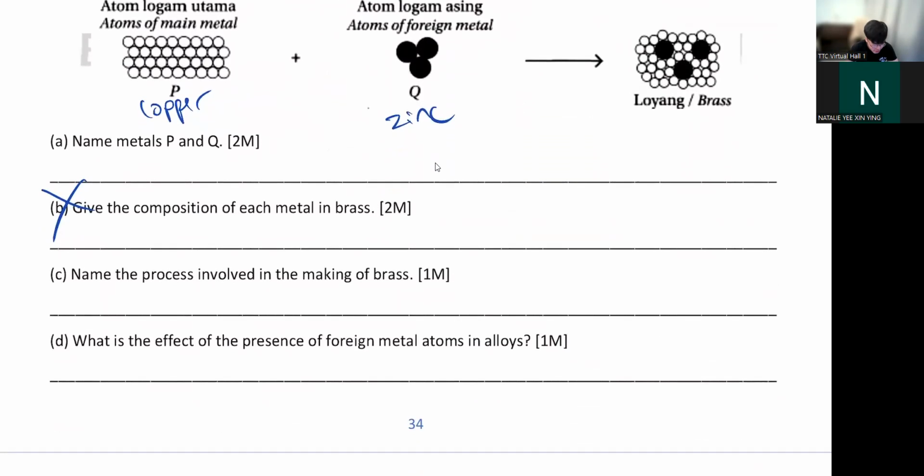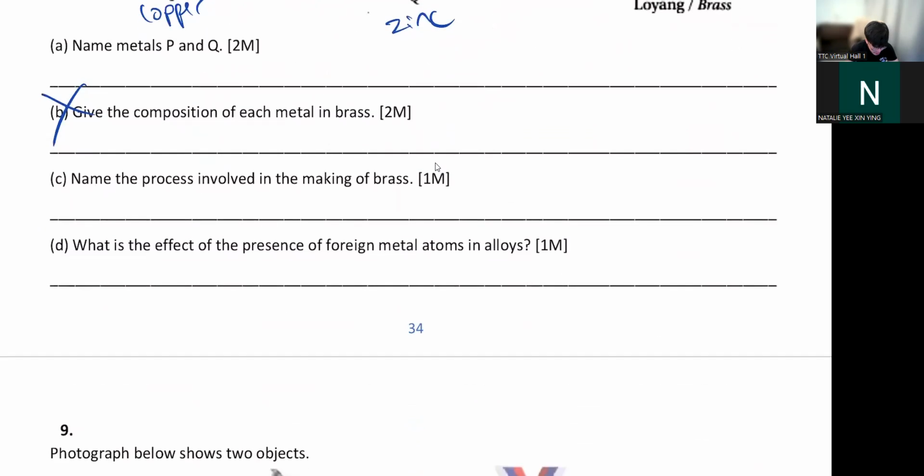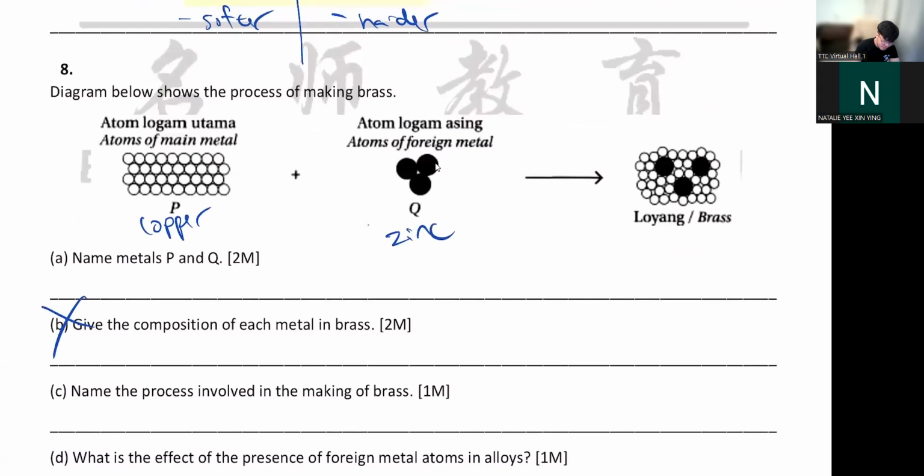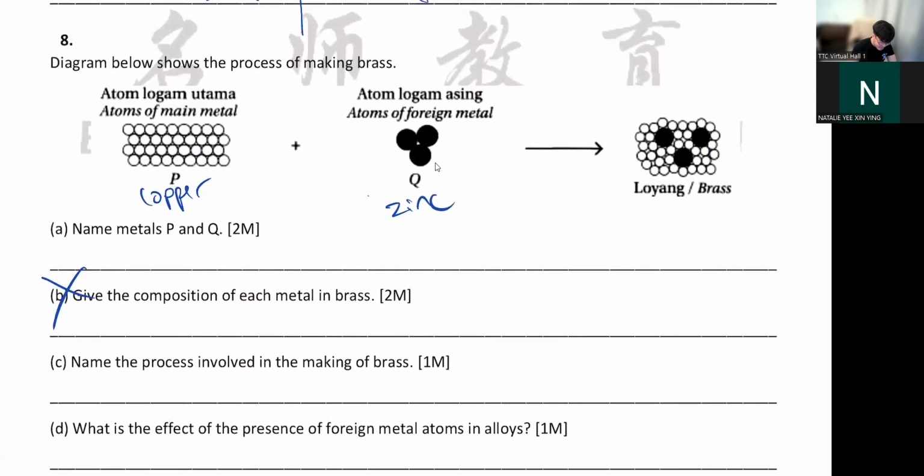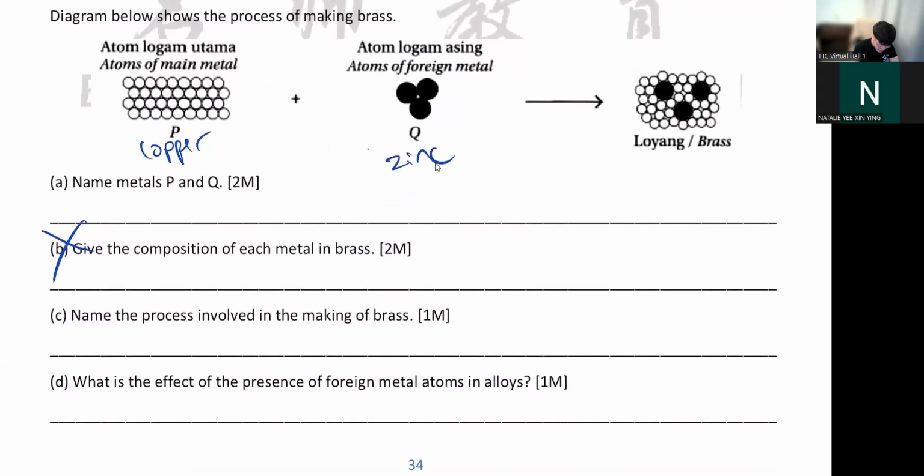The process, okay, alloying again. Effect of the presence of foreign metal. Okay, why do we need this foreign metal? This is to disrupt the arrangement of atoms, so that atoms are arranged non-uniformly.